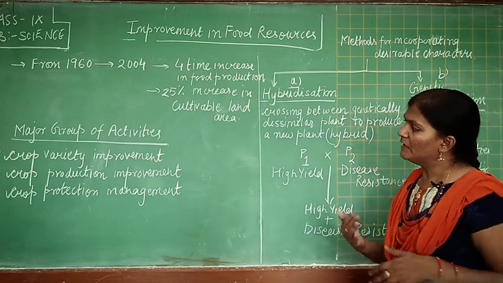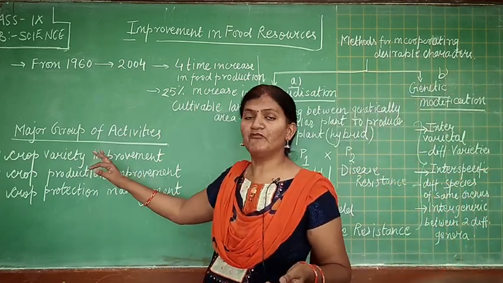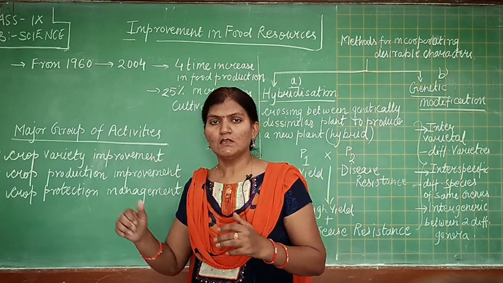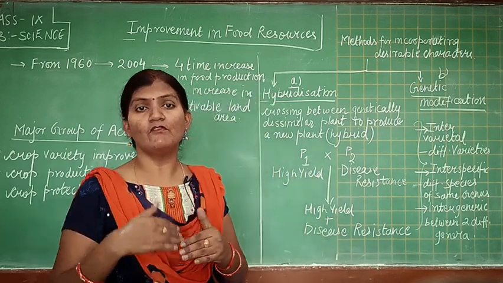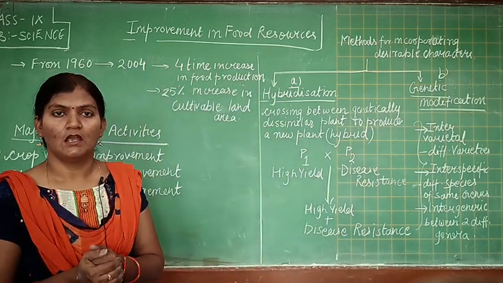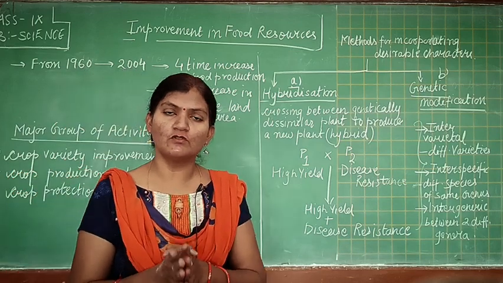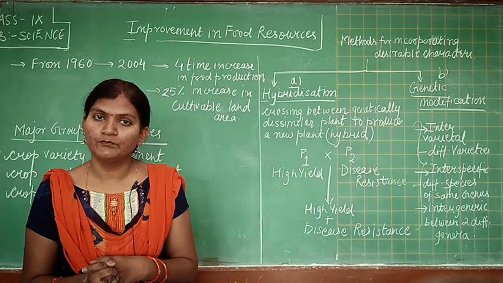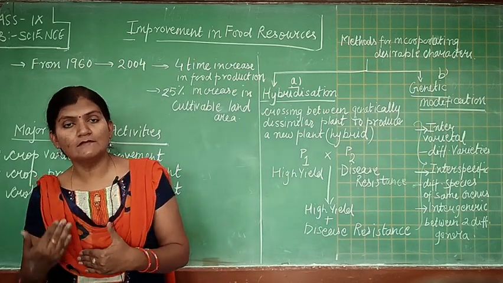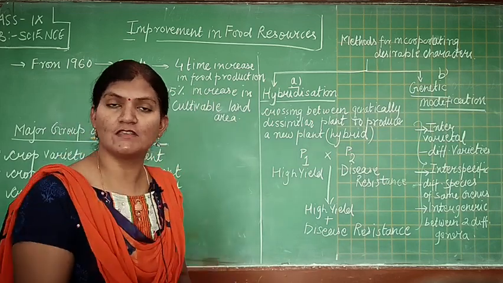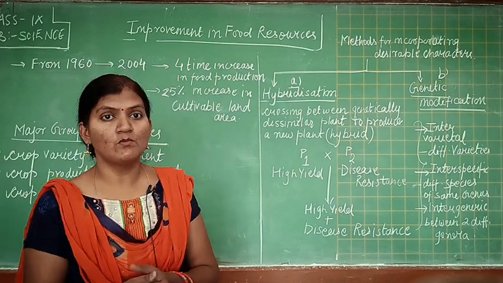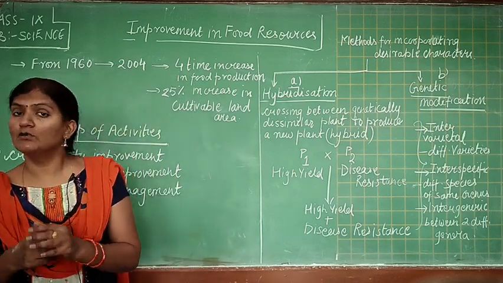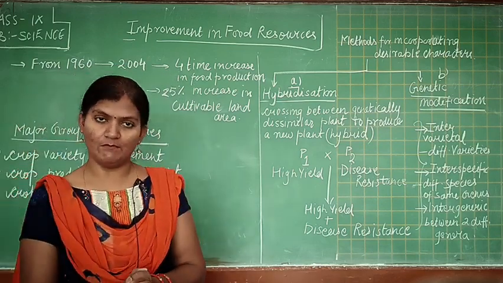So today let us start with crop variety improvement. How can we improve a variety of crop? It means first we have to select that seed which gives a high yield, which has a high resistance to different types of disease, which takes less water and which can undergo stress conditions of environment.